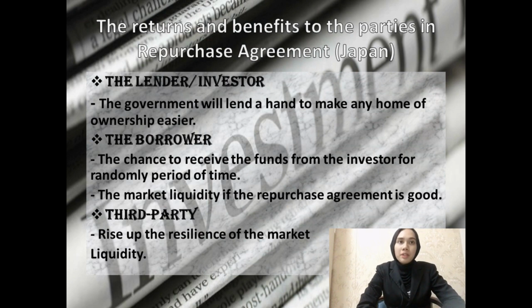Alright, for the return and benefit to the parties in the repurchase agreement in Japan, the benefit for the lender or investor, the government will lend a hand to make home ownership easier. The benefit for the borrower is the chance to receive funds from the investor for a random period of time, and they also get the benefit of market liquidity if the repurchase agreement is good. And lastly, the benefit for the third party is that it raises the resilience of the market liquidity.